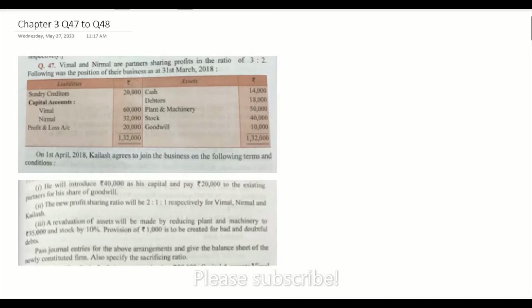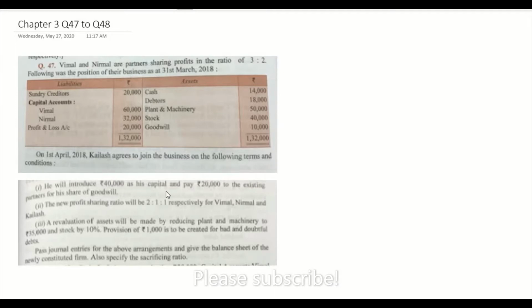Now let's move on to question number 47. Vimal and Nirmal are partners sharing profits in the ratio of 3:2. Following was the position of their business as on 31st March 2018. On 1st April 2018, Kailash agreed to join the business on the following terms and conditions.